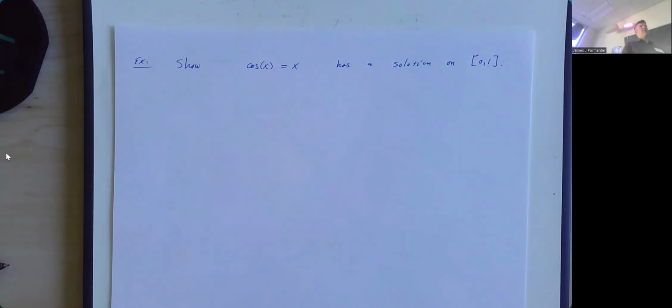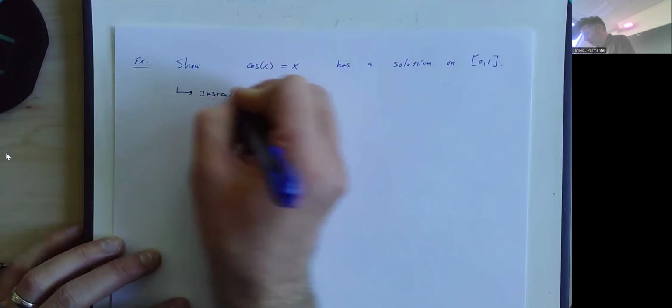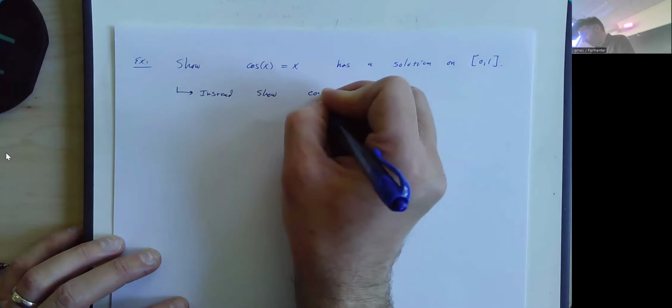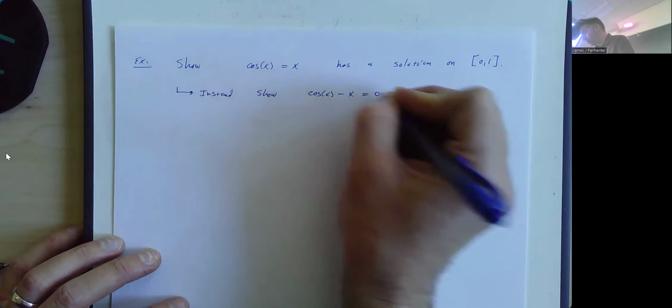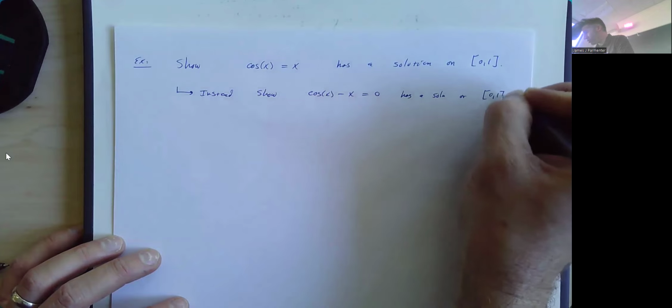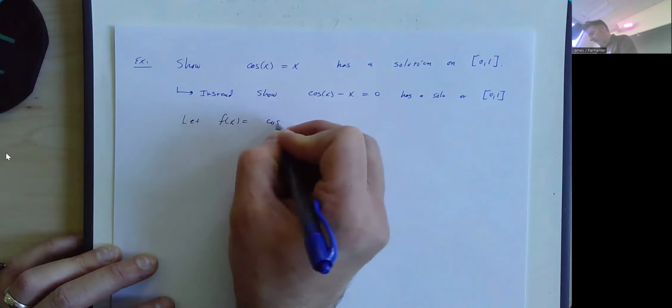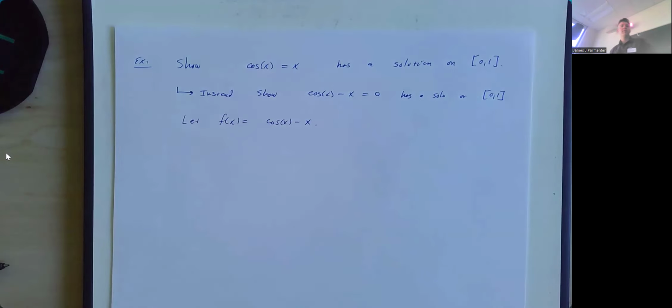I don't want to be trying to show that cosine x equals x has a solution. I want to instead show that cosine of x minus x equal to 0 has a solution on the interval from 0 to 1. And I'm going to let f of x equal the thing that I'm trying to show is equal to 0 somewhere. I would just observe that function.